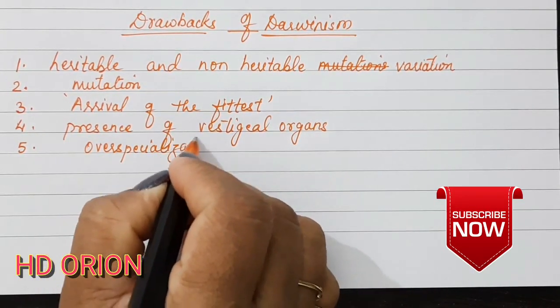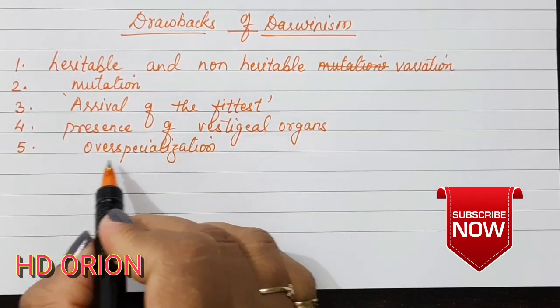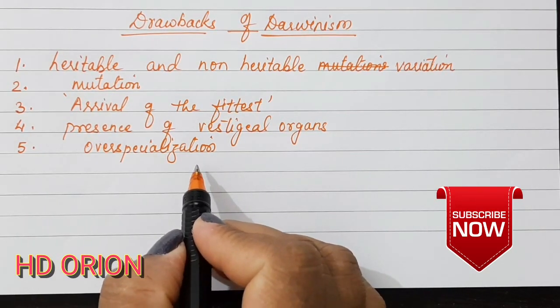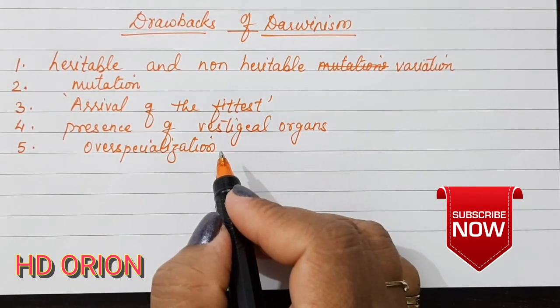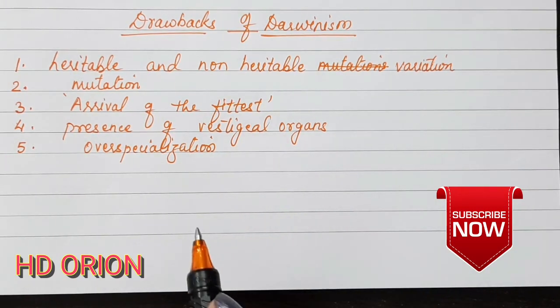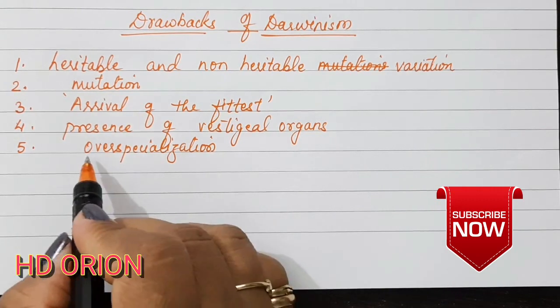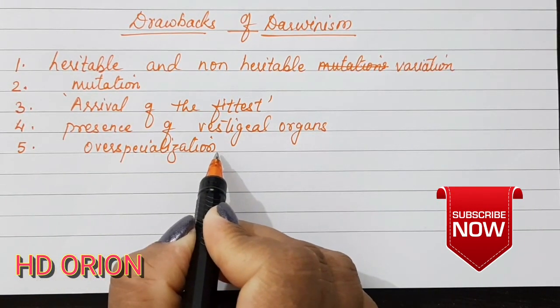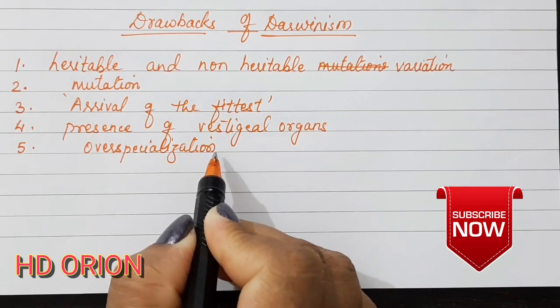Some organs are vestigial, but some of them are over specialized, for example the tusk of an elephant and the antlers of deer. These sometimes hinder the organism, while not providing usefulness. So these parts become over specialized. Why? This was not explained by Darwin.